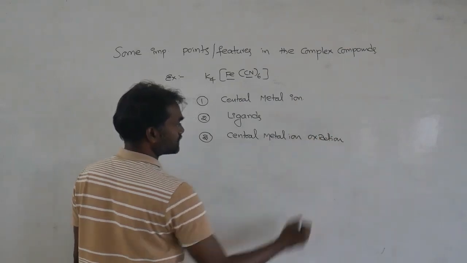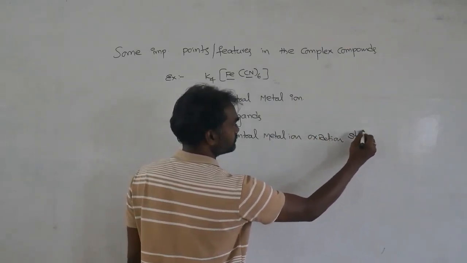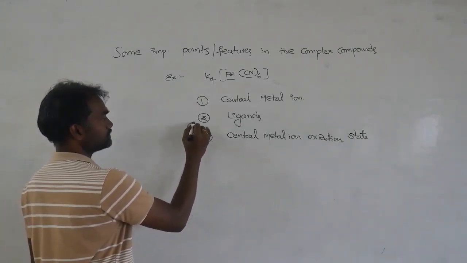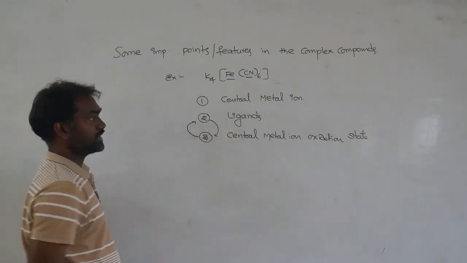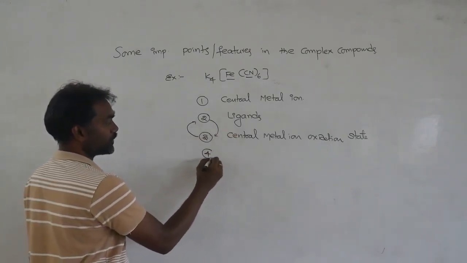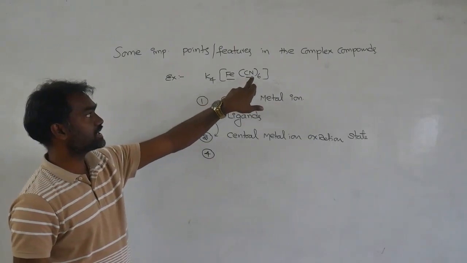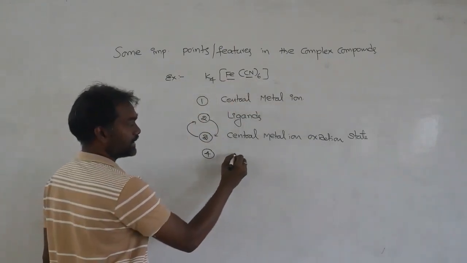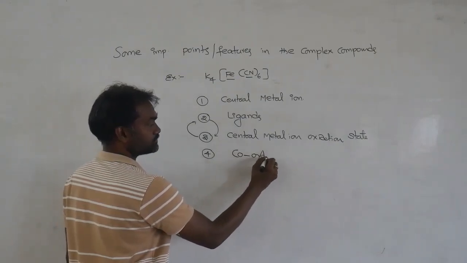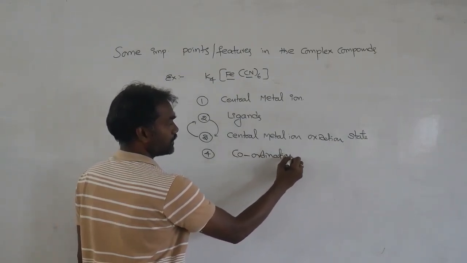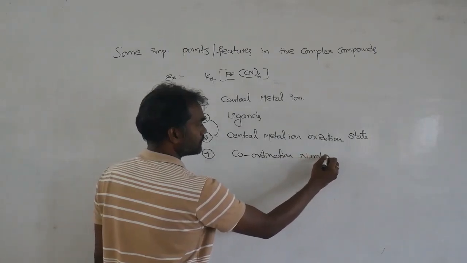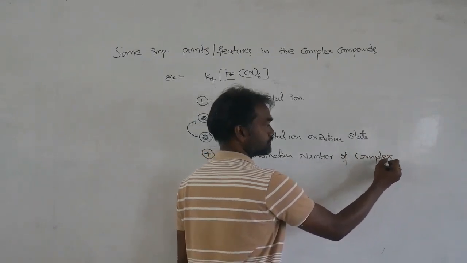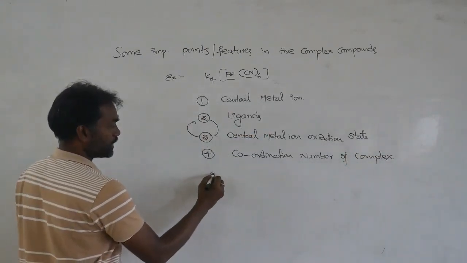Central metal ion oxidation state. So second, you can take this one. Second and third. Next, fourth one. One central metal ion is surrounded by so many ligands. That surrounding area we call the coordination number, the coordination number of a complex. So these are some important points.